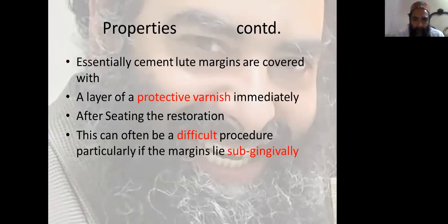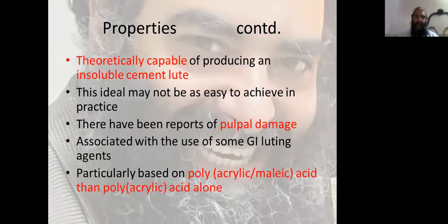Essentially, cement dilute margins are covered with a layer of protective varnish immediately after seating the restoration. This can often be a difficult procedure, particularly if the margin lies subgingivally. Theoretically capable of producing an insoluble cement dilute, this ideal may not be as easy to achieve in practice.